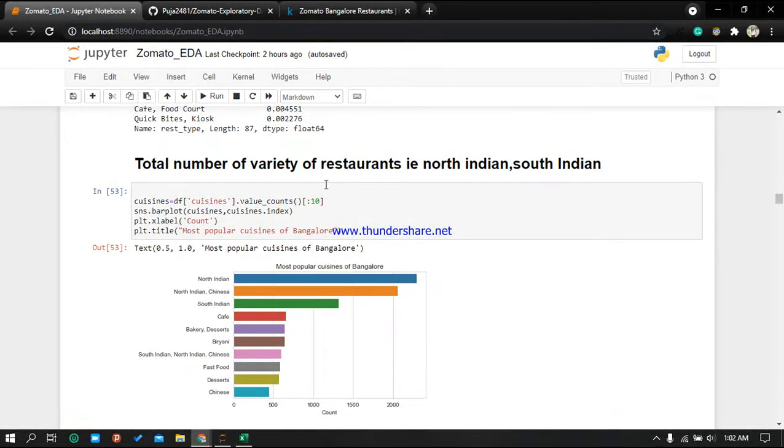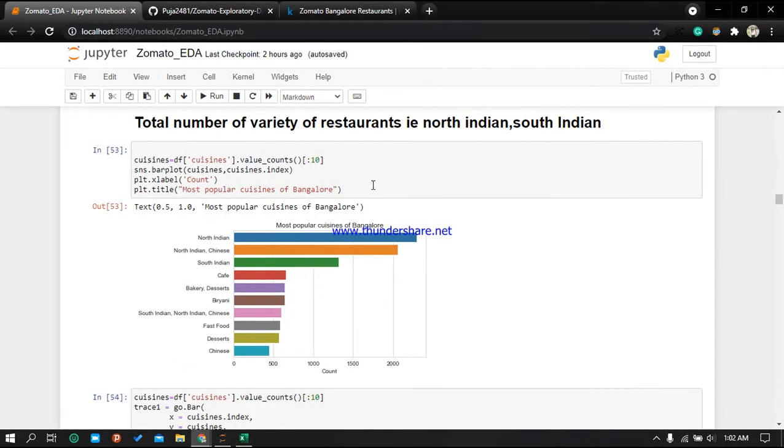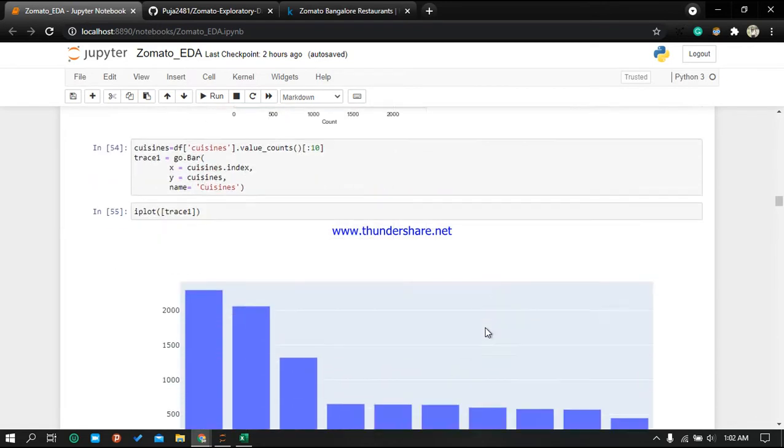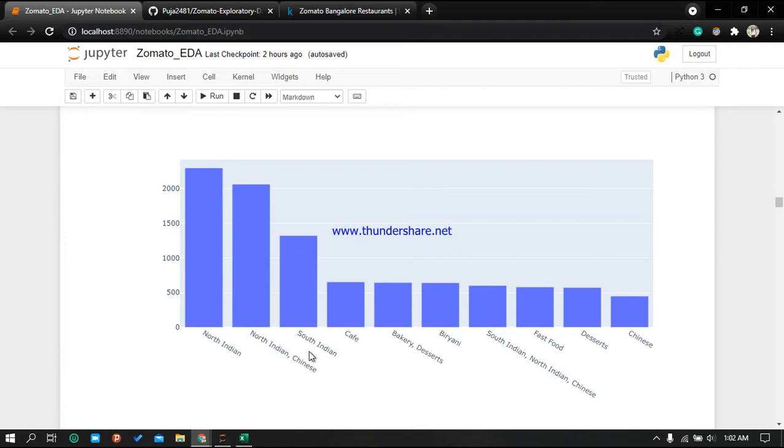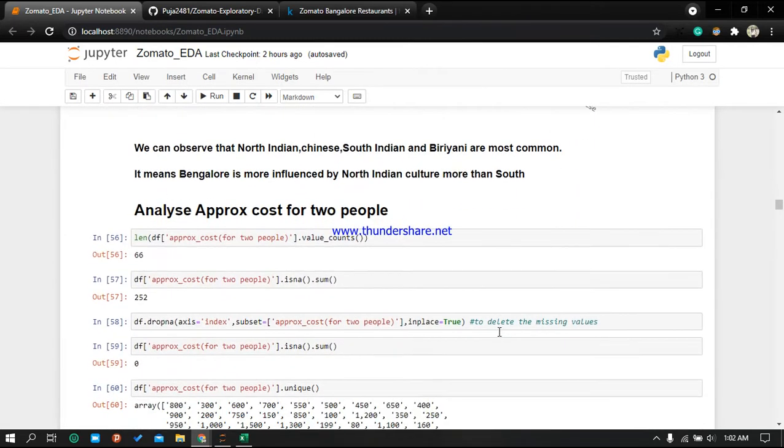These are the total number of variety of restaurants, that is, North Indian and South Indian. See here, North Indian, like Bangalore, you can say it is South Indian, but people mostly prefer North Indian cuisines. You can see here, we will get more better from Plotly. See, 2294 people prefer North Indian, and then we have Chinese, then South Indian, then cafe, all these types of things we are having.